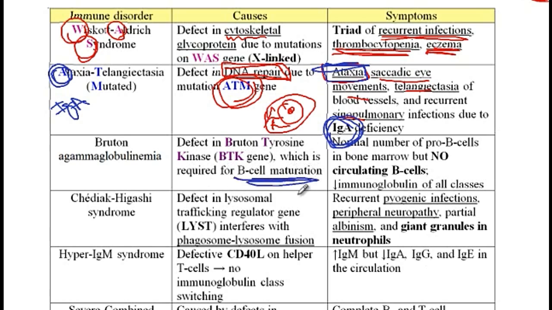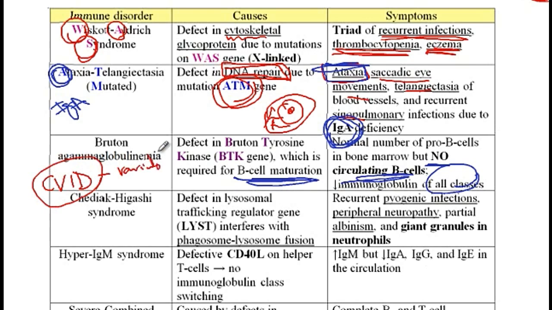So since B cells do not undergo maturation in these individuals, there is no circulating B cells, as well as lack of all immunoglobulins. The difference between Bruton hypogammaglobulinemia and common variable immunodeficiency disorder is that CVID usually presents with a variable age of onset and variable presentations, and it's caused due to mutation in multiple genes.